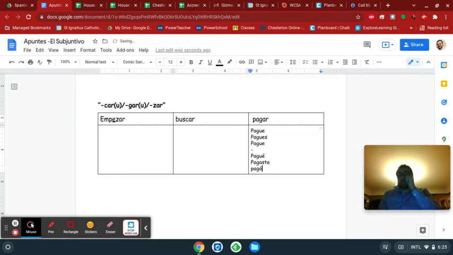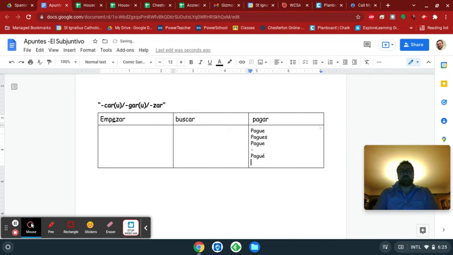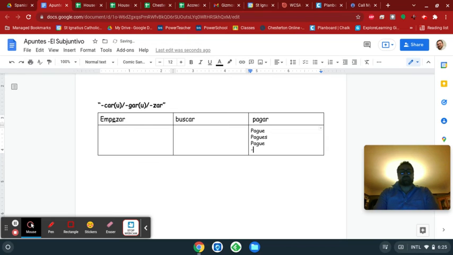You don't need the U because putting aste at the end makes the G have a G sound anyway. Okay, so really it's just the yo form that needs it in the preterite. But all of the forms need it in the subjunctive in order to keep that G sound. Okay, so let me erase this preterite off of here. So pague, pagues, pague, paguemos, paguéis, paguen.